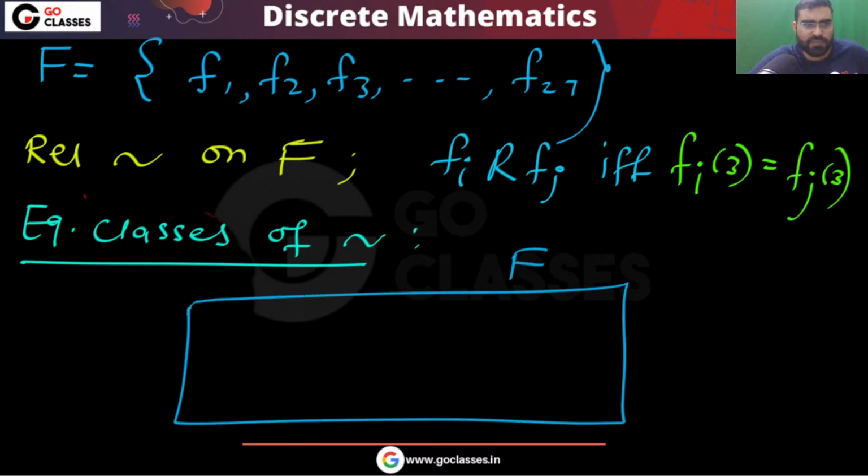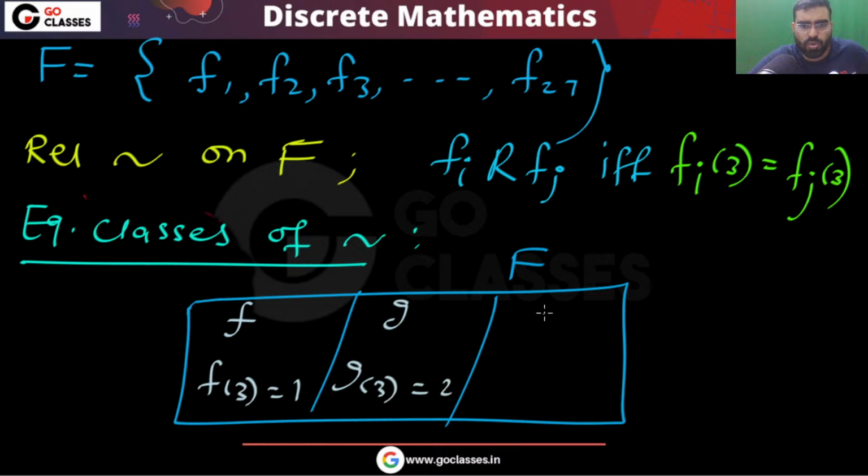This is your set F. In this set F, there will be 3 equivalence classes. In one, you will have those functions which map 3 to 1. In another, you will have those functions which map 3 to 2. In another, you will have those functions which map 3 to 3. So there will be 3 categories. Yes or no? Is this clear? So there will be 3 equivalence classes. This is equivalence class 1.